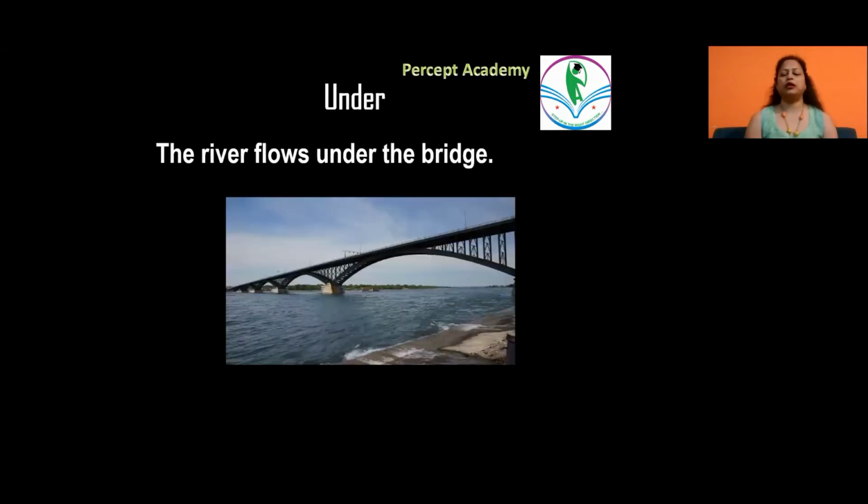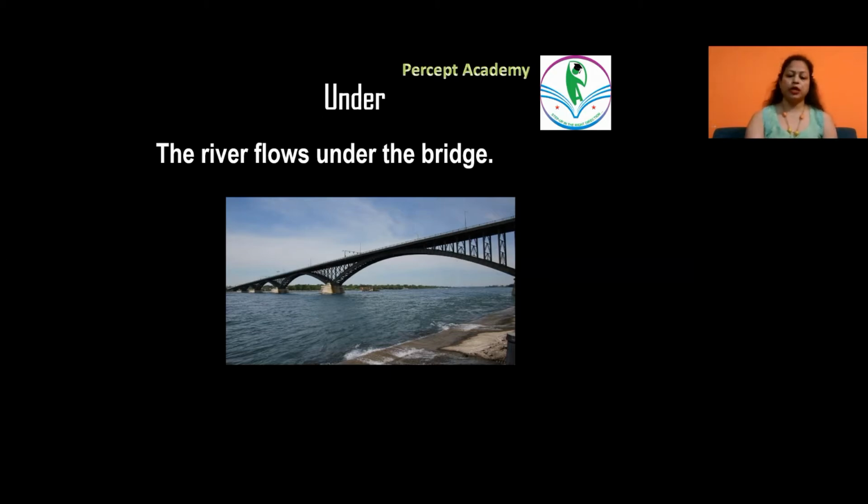The first one, the river flows under the bridge. Now, if you look at the river, it is under the bridge. It is crossing it. The bridge is pretty small in width as compared to the length of the river. So, the river flows under the bridge. Alternately, I can also say there is a bridge across the river. So when we are talking with respect to the bridge, we make the bridge the subject of the sentence. It becomes the bridge is across the river, whereas the river flows under the bridge.